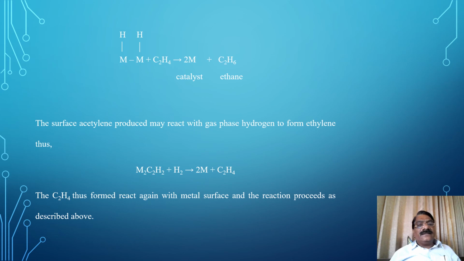The surface acetylene produced may react with gas phase hydrogen to form ethane. Thus, M2C2H2 plus H2 gives twice M plus C2H4. The C2H4 thus formed reacts again with the metal surface and the reaction proceeds as described above for the production of ethane.